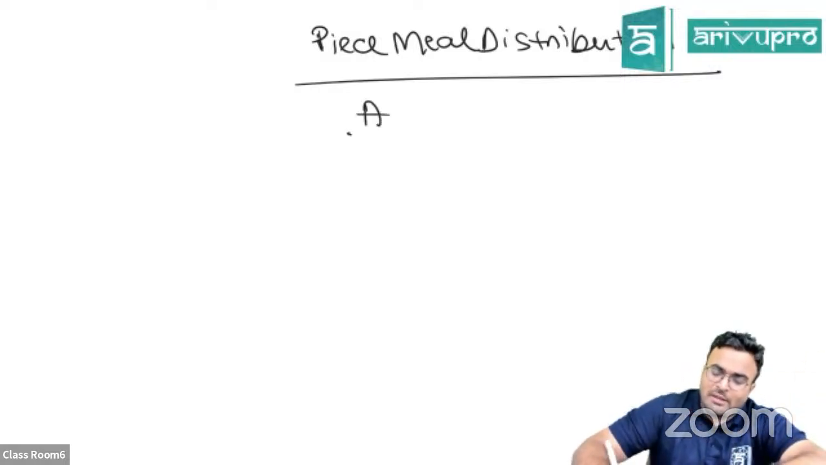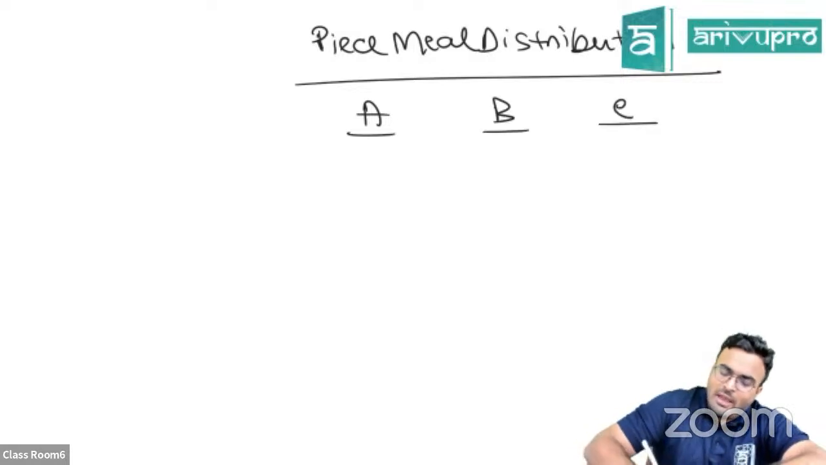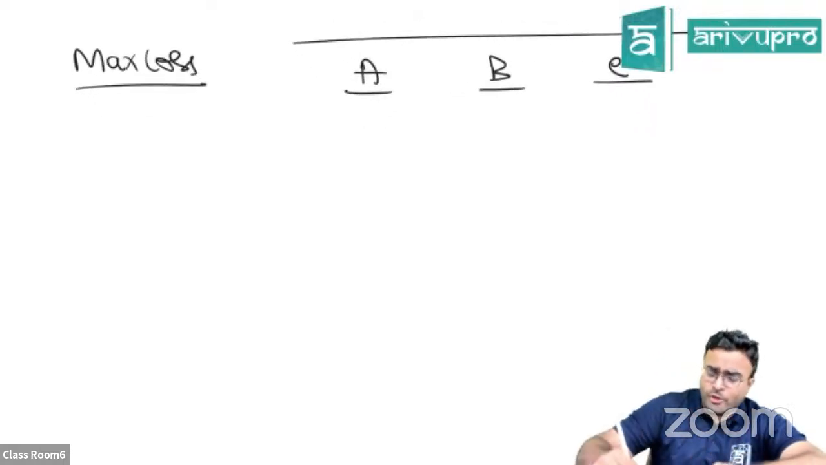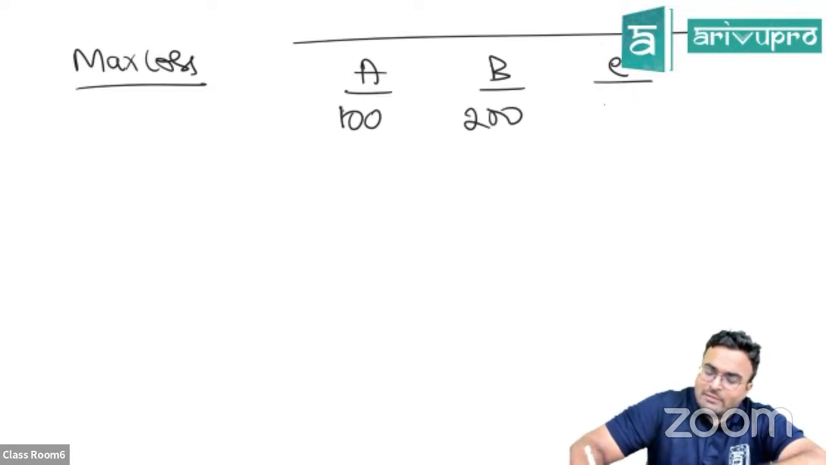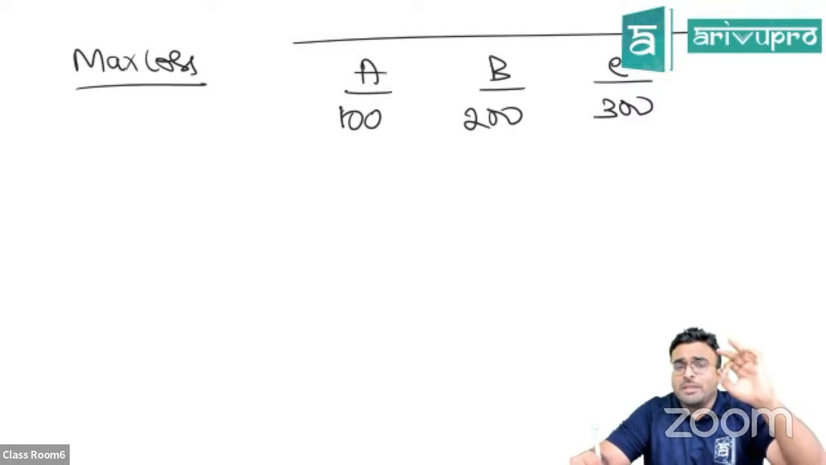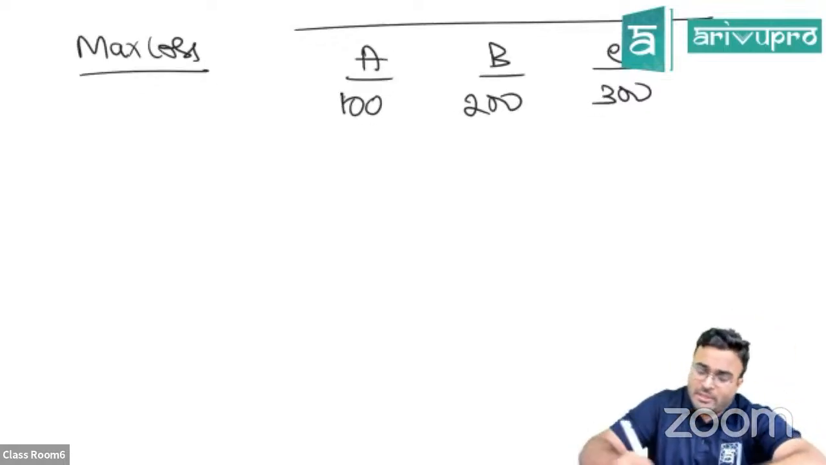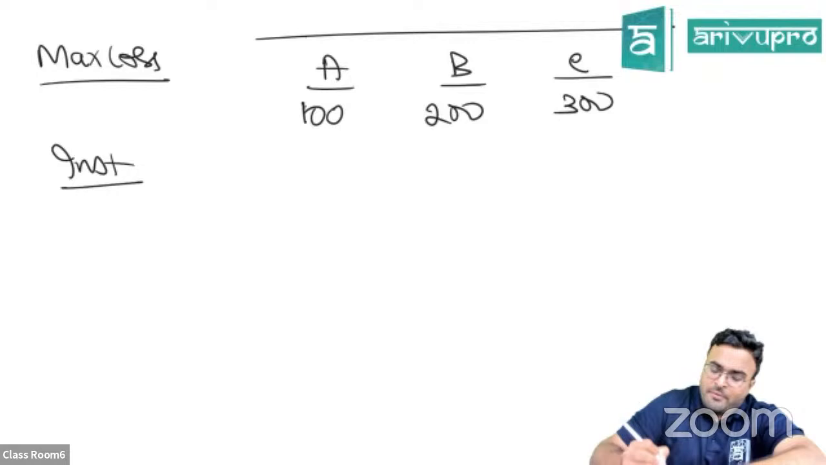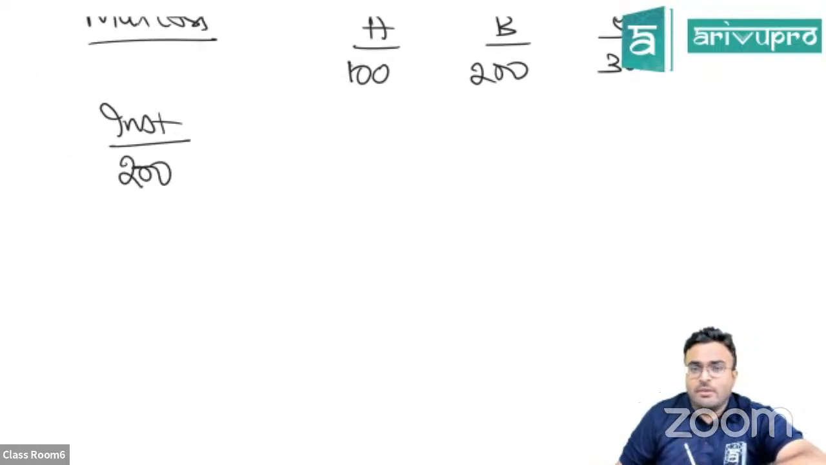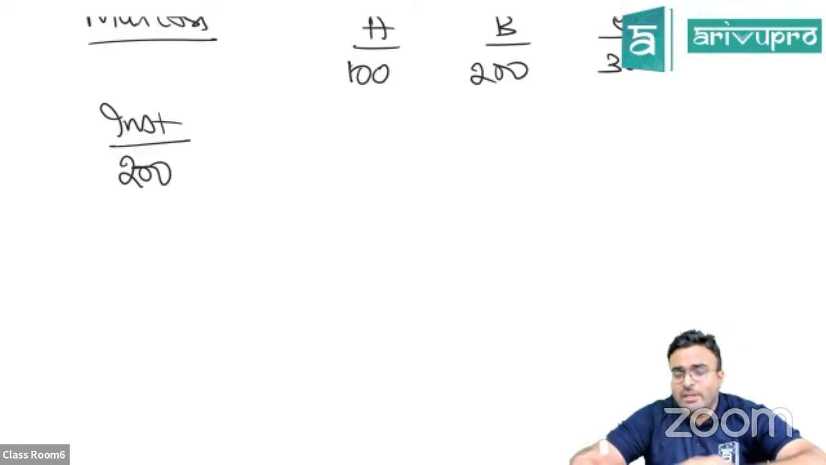Let's assume you have partners A, B, and C, and you are following the maximum loss method. Let's assume there is 100, 200, and 300. So your total, what you're supposed to pay to partners, is 600. Right now, you have to pay 600. Imagine you got an installment, and in your installment you got only 200 rupees. Is it sufficient to clear all the partners?